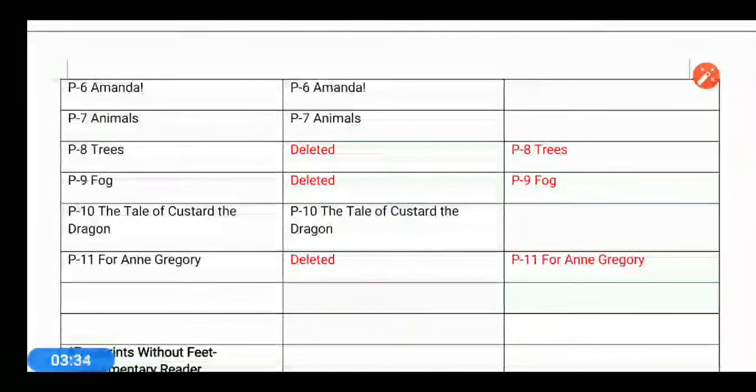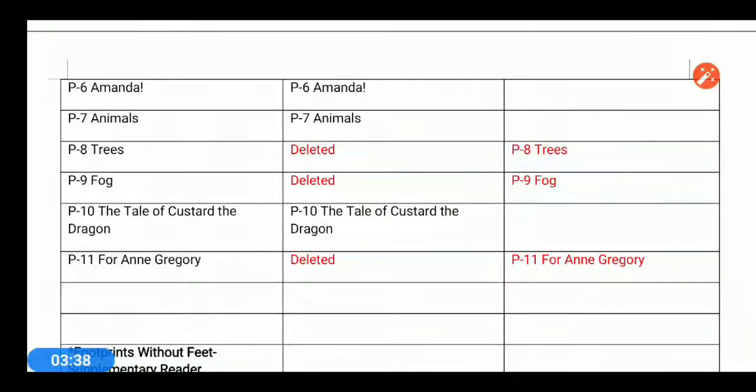Sixth one, Amanda. Seventh one, Animals. These are all part of your course, but poem number 8, Trees, poem number 9, Fog, and the last poem, For Anne Gregory, these 4 poems have been removed.